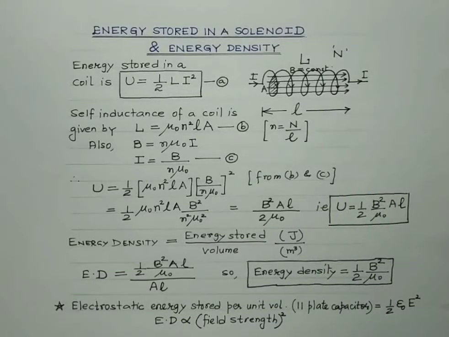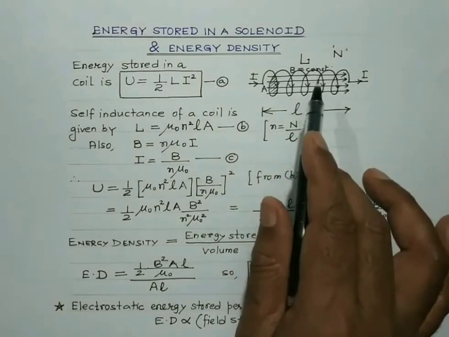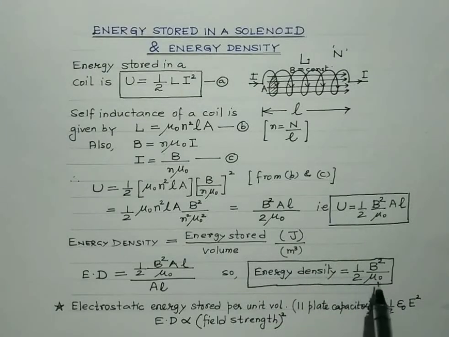So always remember, the energy gets stored in the coil in the form of magnetic field. This is the expression for the energy stored in the coil, and this is the expression for the energy density. And you may recollect that the electrostatic energy stored per unit volume in a parallel plate capacitor is given by half epsilon naught E square, where epsilon naught is the absolute permittivity of free space. So in both the cases, the energy density is directly proportional to the square of the field strength. That's an important conclusion.